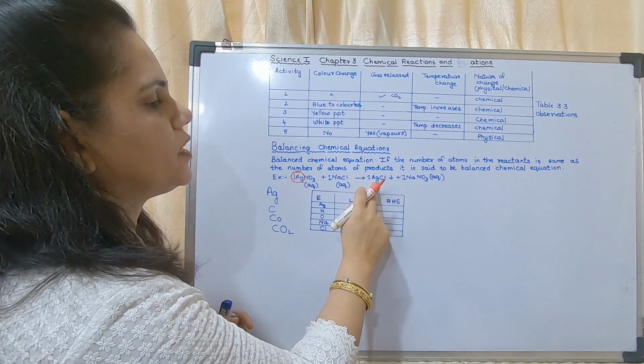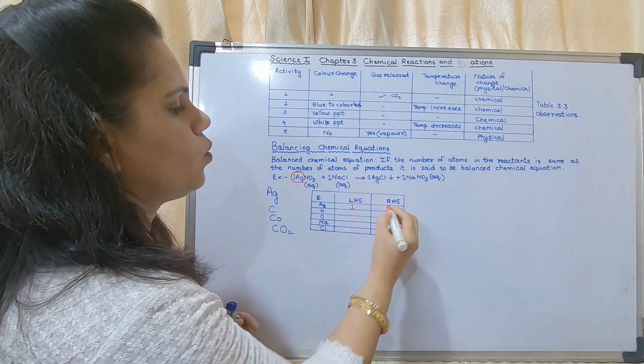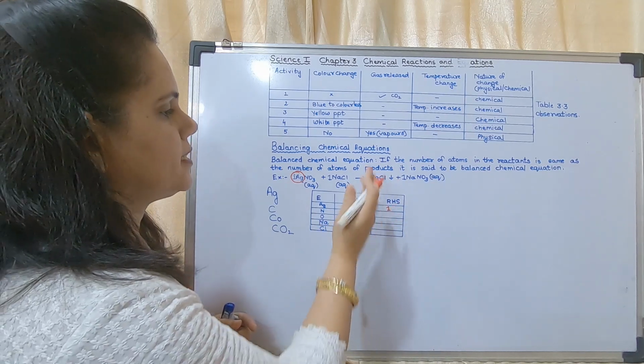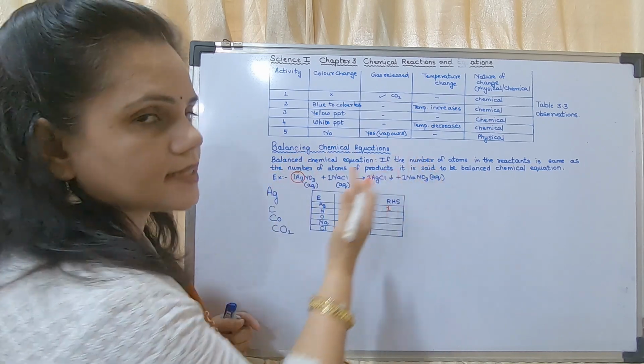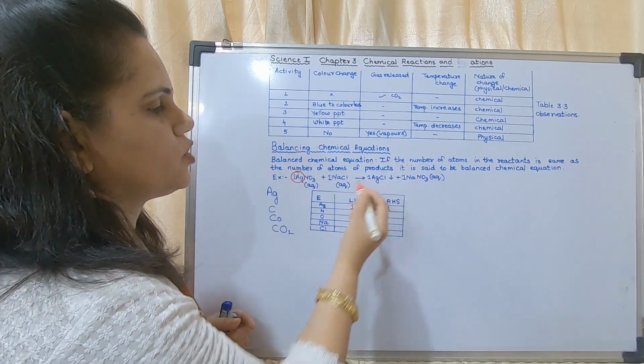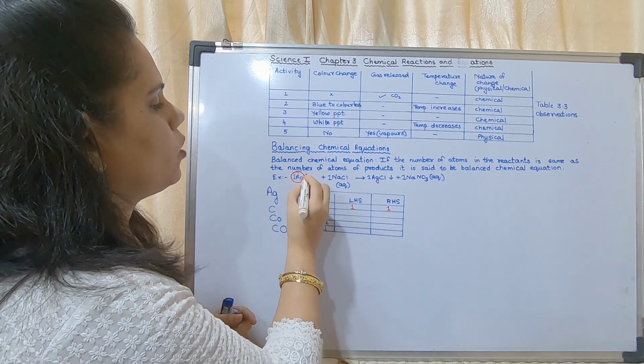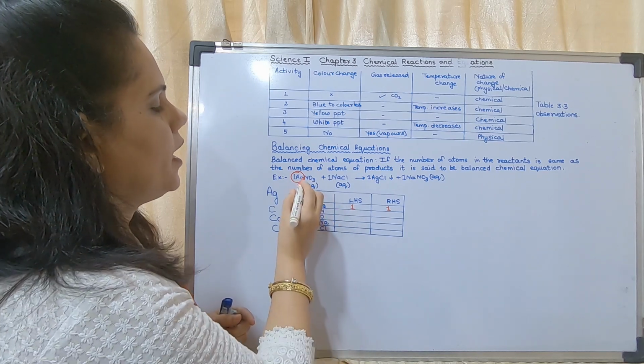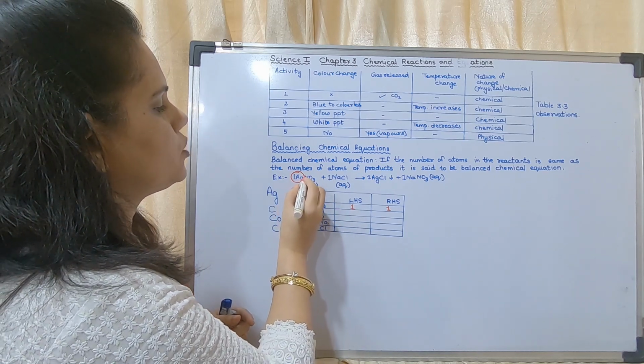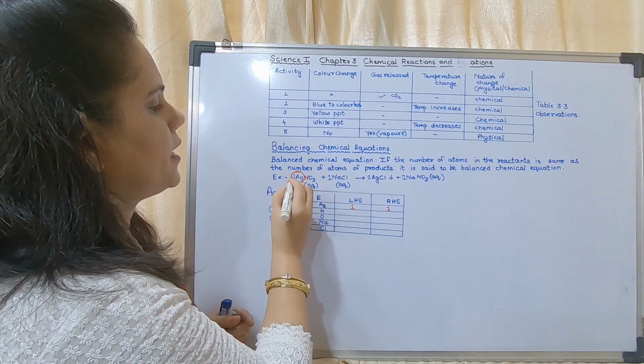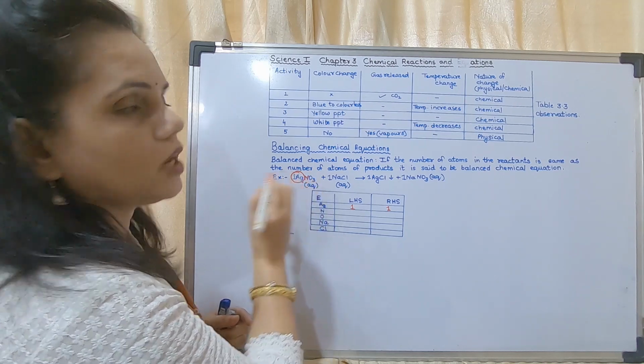How many atoms of Ag here? There is only one Ag. This is the left hand side, this is the right hand side. So on the right hand side there is only one Ag. Now the next element is N. How many atoms of N? There is only one N. This 1 stands for all the elements.